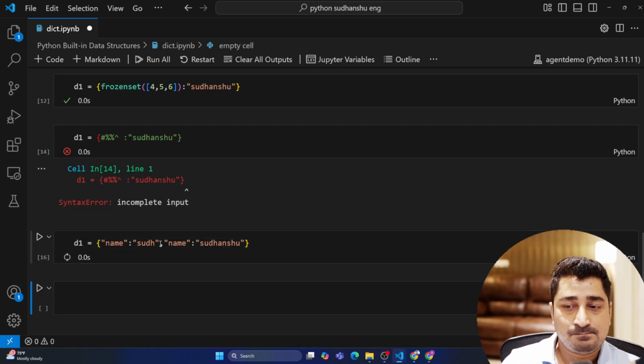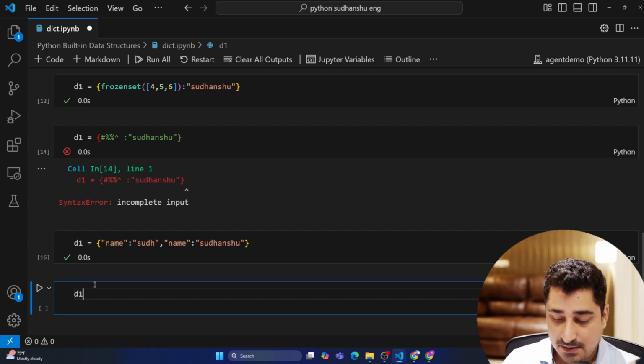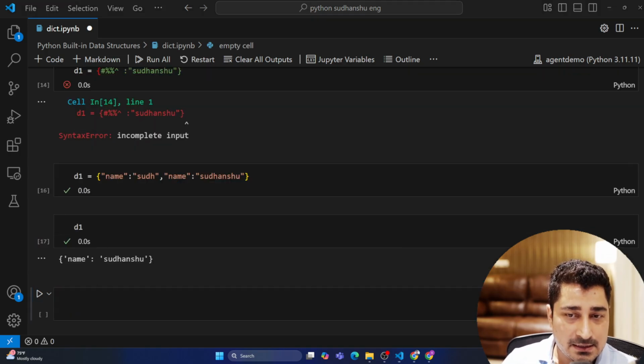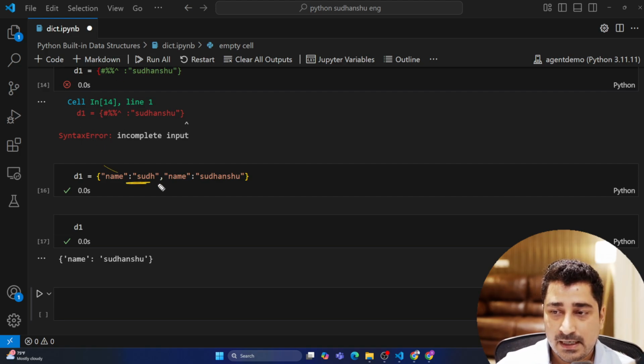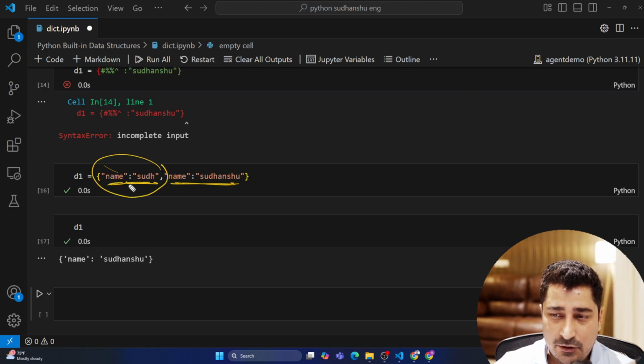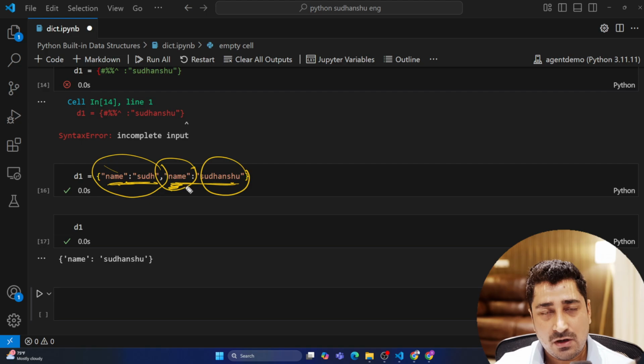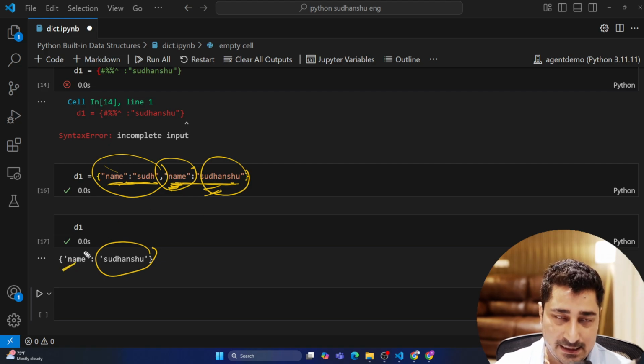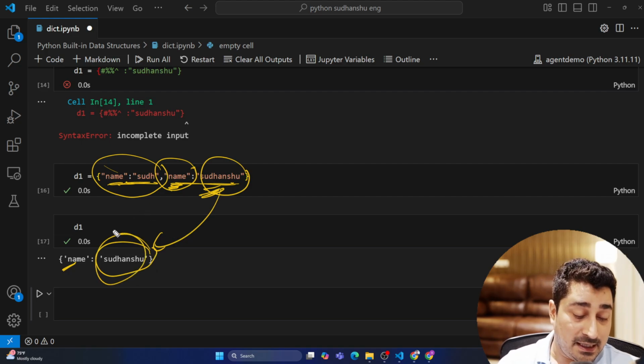Twice. Now, it is not going to complain, but when you see the output, it is not storing the first one. It is giving you the second one. Now, what dictionary does internally is that whenever you create a key and value pair for the very first time, it will hold it. Second time, when you have the same key and the same value, there are no changes. Same key, but a different value, the key already exists and you are trying to pass some different value, it will try to update. And that's the reason. So we have a key which was already built, and then it's updating with the new values. That's the reason you are able to see the updated value.